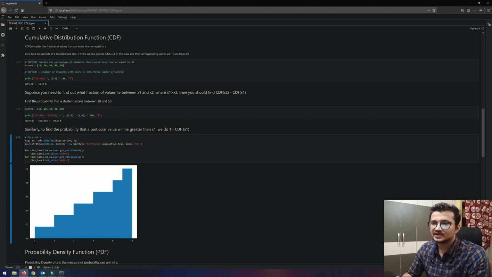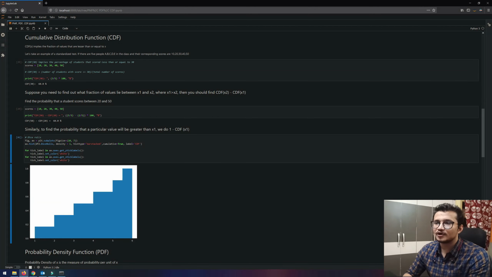When we compute CDF30, it means the fraction of students that have received a score less than or equal to 30. In this case we have 3 students who scored 10, 20 and 30 respectively. So we divide 3 by 5, the total number of scores that we have, and then we get the CDF30 as 60%. Okay, I hope it was clear.